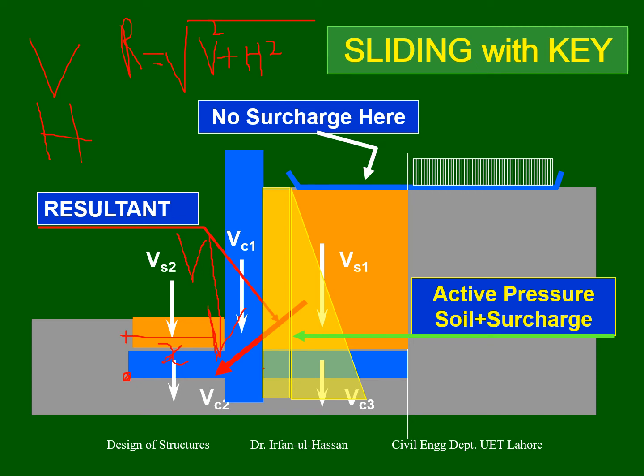And what is the eccentricity? Basically this resultant is always away from the centroid. The reason I told you that this retaining wall is not like an isolated footing.